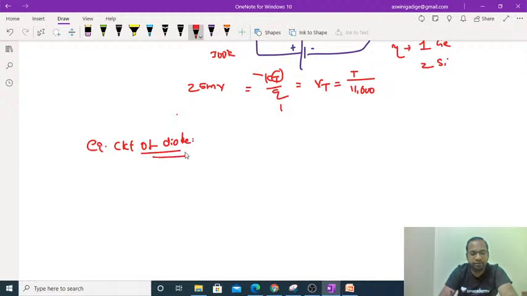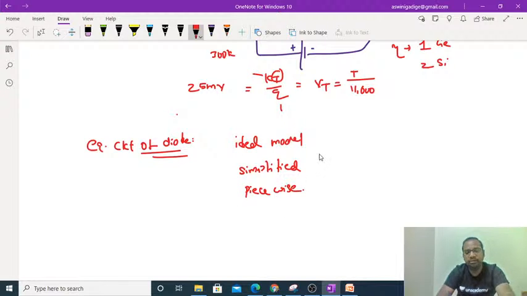Three different types of equivalents will be there: one is the ideal model, the second is the simplified model, and the next is the piecewise linear approximation model. In the ideal model, the diode can be taken as a short circuit in forward bias and open circuit in reverse bias.